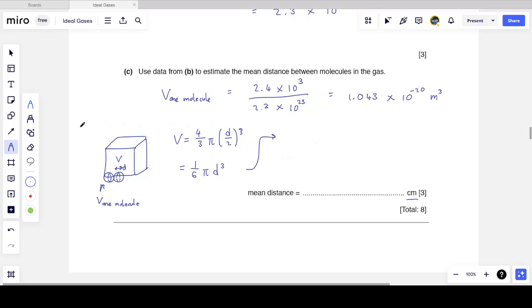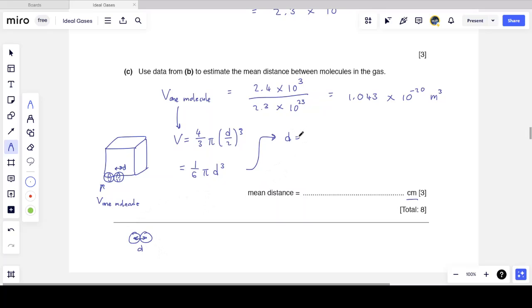And I should just remove the V so we don't confuse it. I'm using the same volume, and I'm assuming that the volume of each sphere is spherical. And so if I know the volume occupied by each sphere, I can estimate the mean distance from the center of one sphere to the center of another sphere, which is the diameter, radius plus radius. If I have two spheres that are touching each other, the mean separation between the centers of the two spheres will be the diameter, radius plus radius.